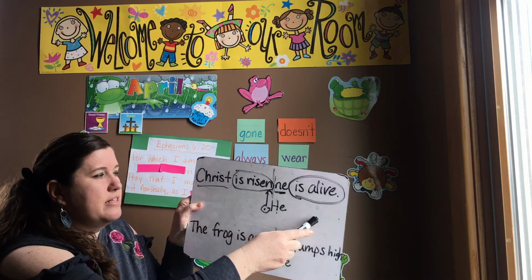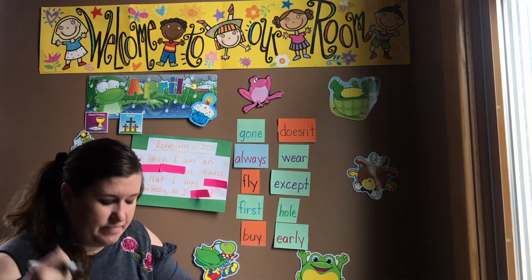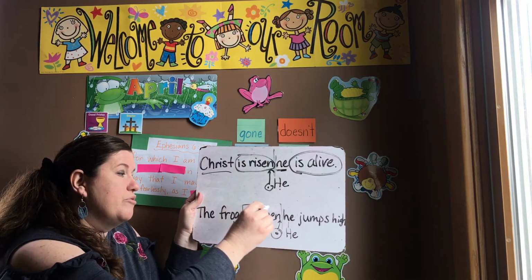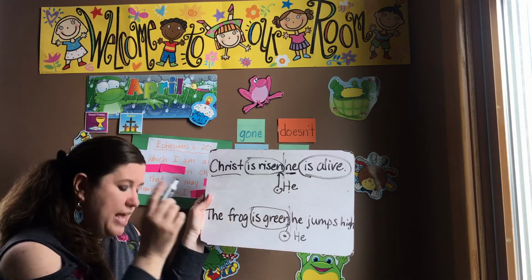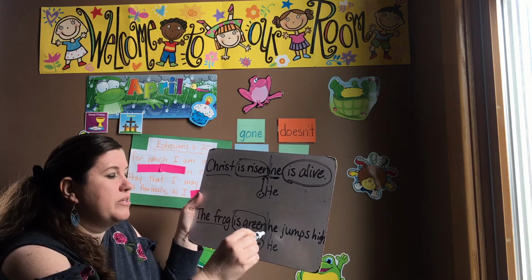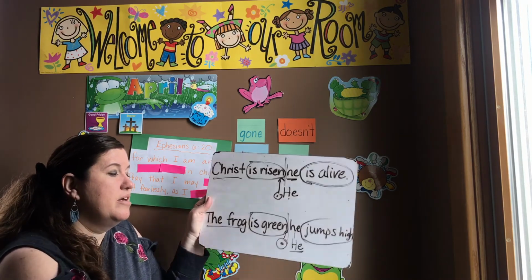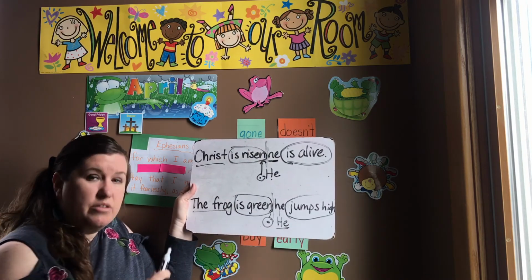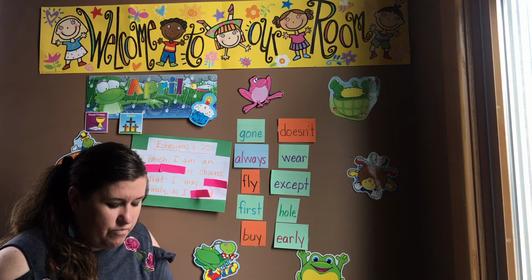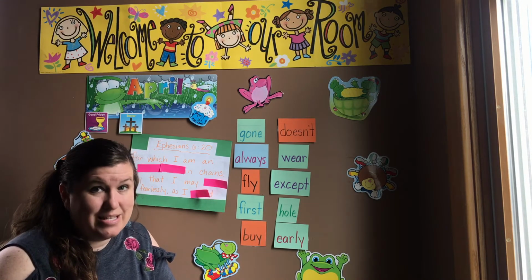Is risen, is alive. We're going to find the verb. We're going to circle the frog is, this is the verb, green, we're going to circle it. Underline the subject parts. And he jumps is the verb, so high. So we're going to circle the predicate parts and underline the subject parts, the whole thing, in the sentences. Then we're going to write it as 2 separate sentences.